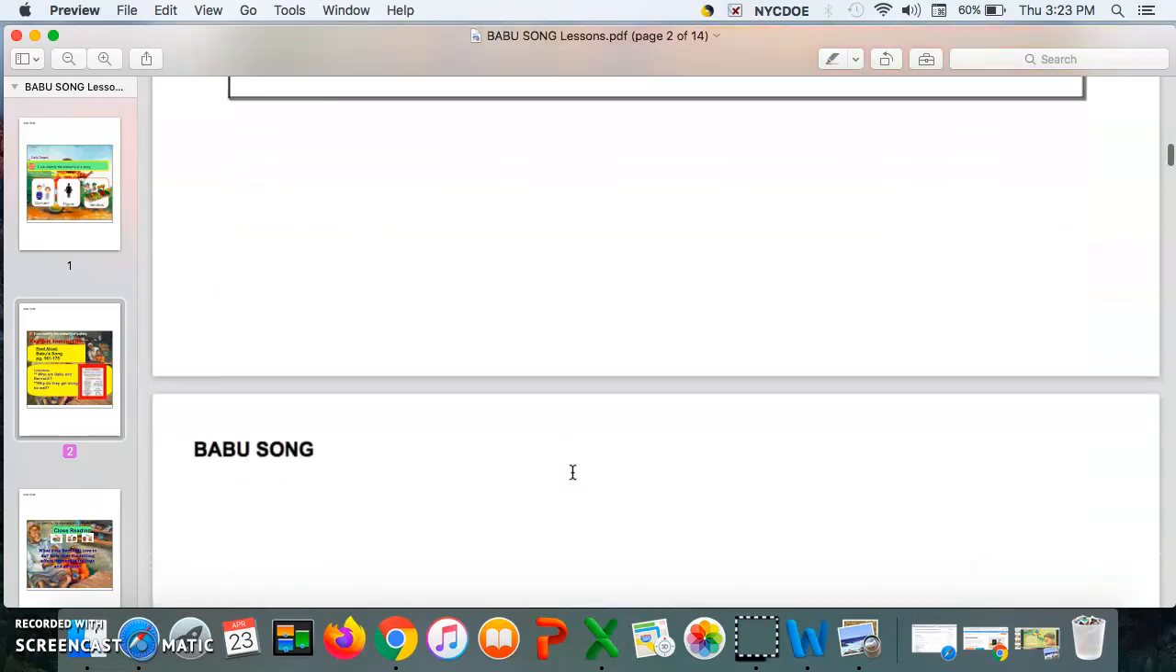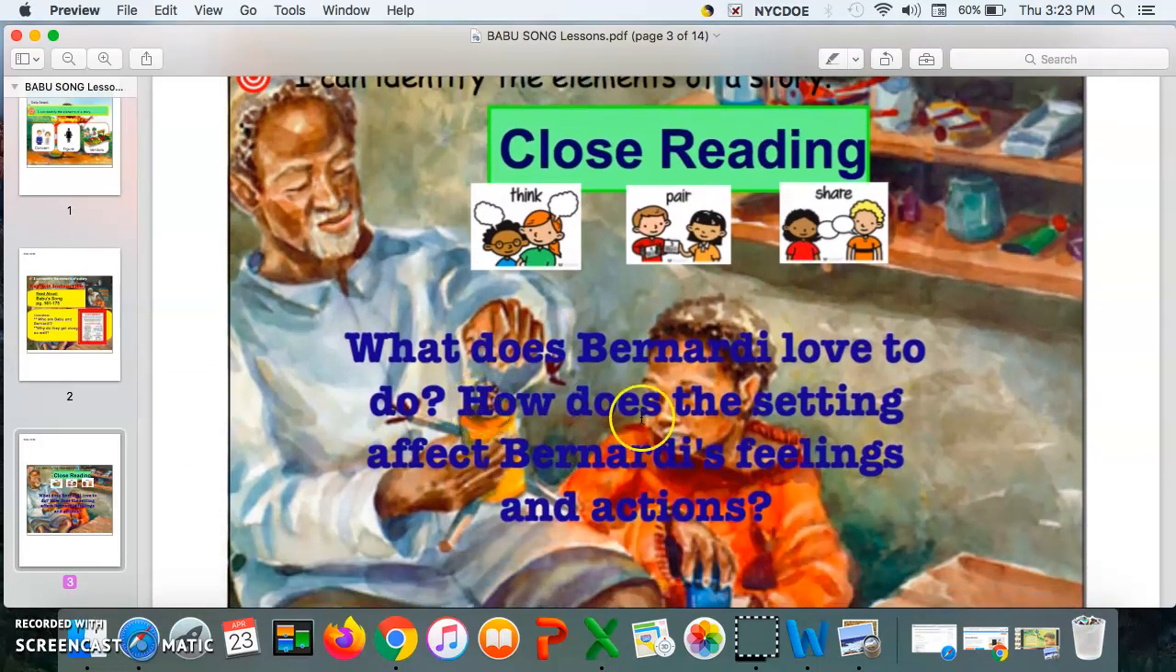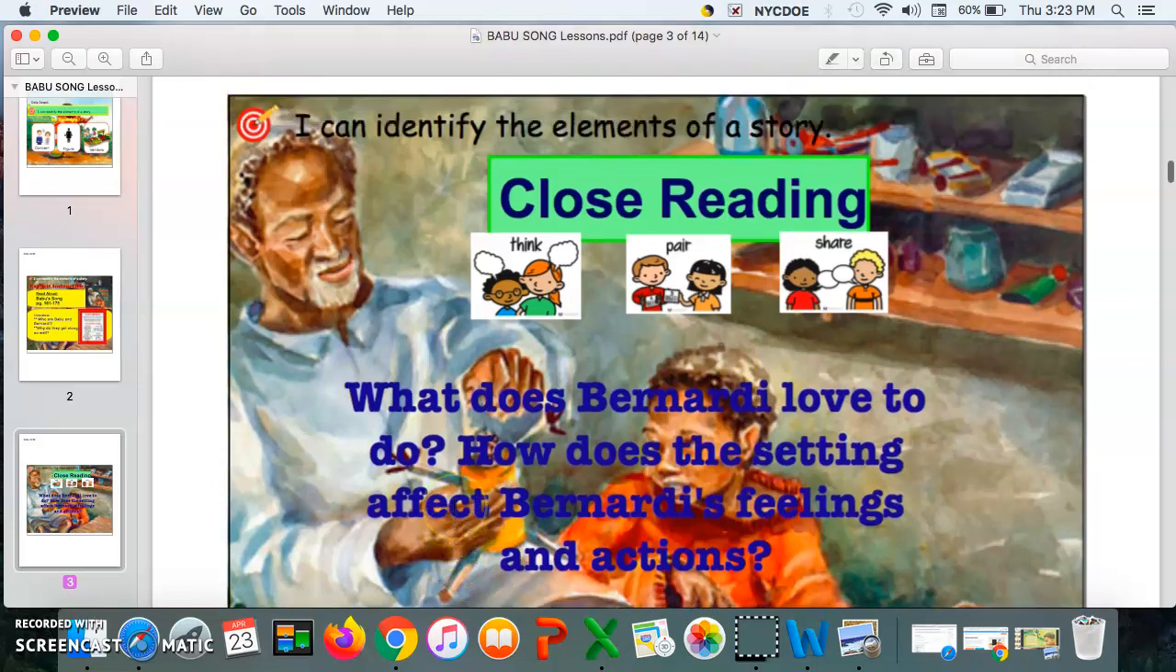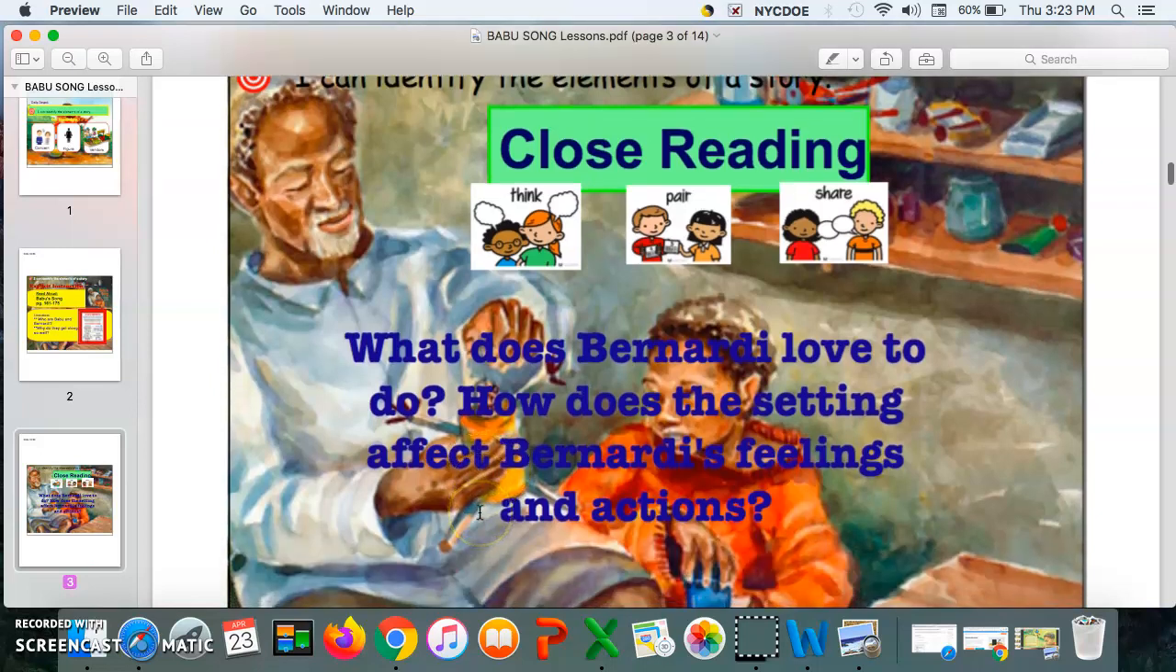Let's continue. Our closed reading questions for today are: what does Bernardi love to do? And how does the setting affect Bernardi's feelings and actions? Take a few minutes to go back to the Google Slides of the text. You could also listen to the recording to answer these questions, and then we'll go over it.